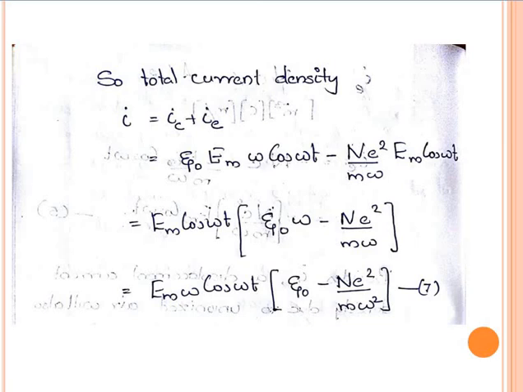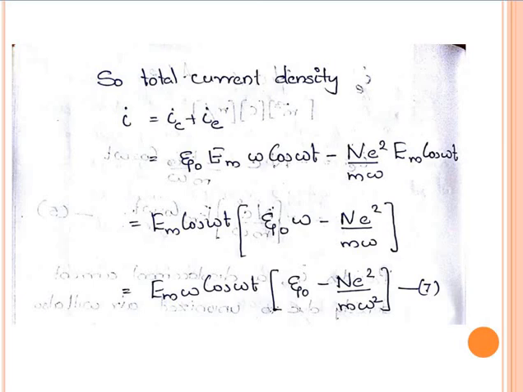Take Em cos omega t as common: J equals Em cos omega t into epsilon 0 omega minus n e squared by m omega. Take omega also common: Em omega cos omega t into epsilon 0 minus n e squared by m omega square. Let it be equation number 7.